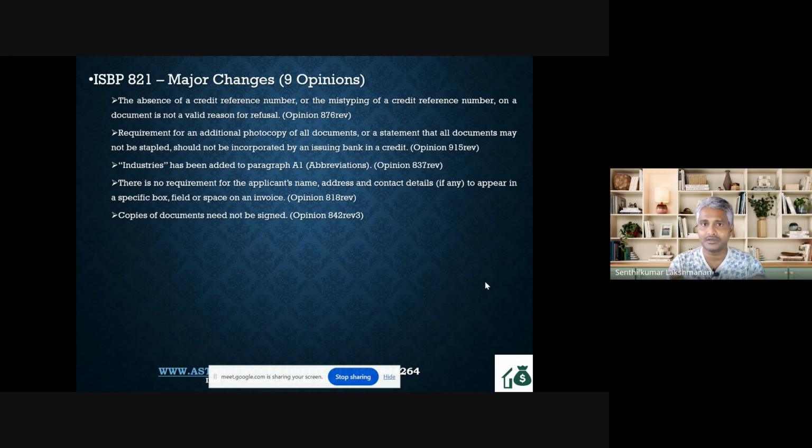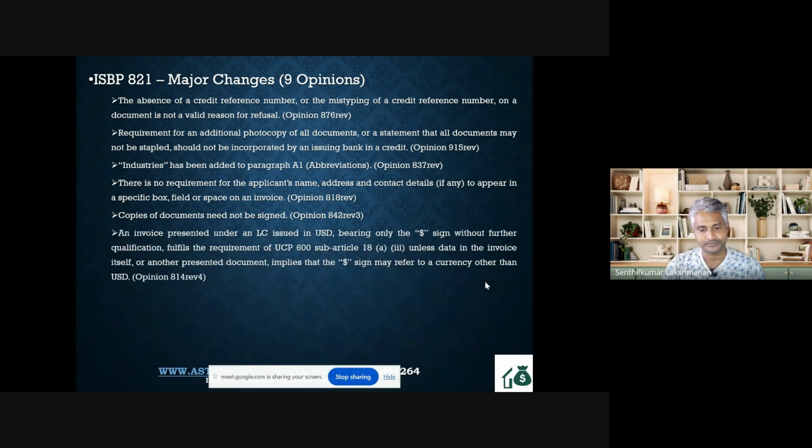It need not be an exact photocopy of the original document all the time. So they are just trying to clarify that if the document is called a copy, the signature or date which is appearing in the original document need not be mentioned or shown here. We'll move to the next one.